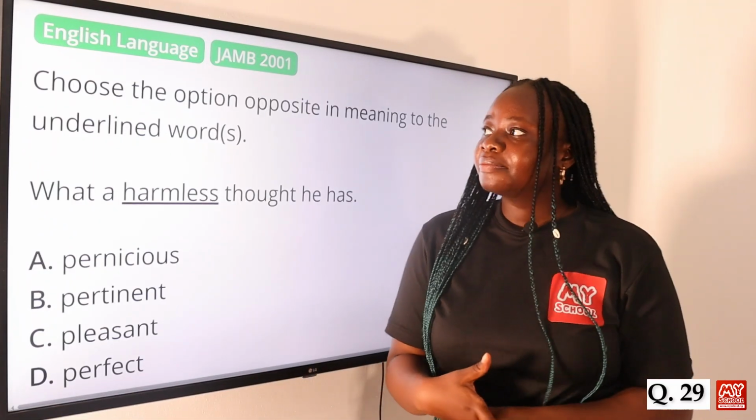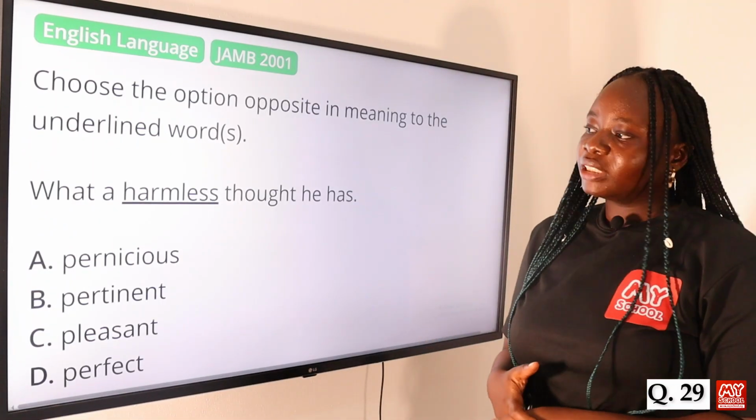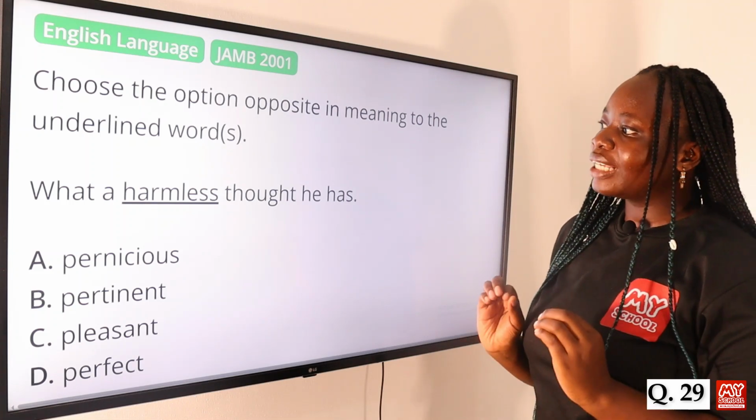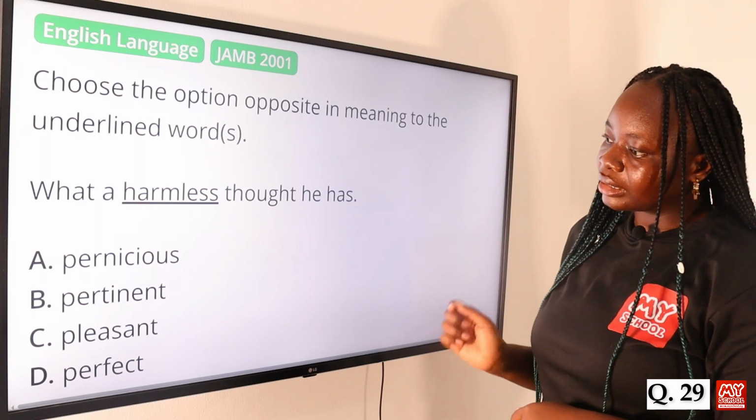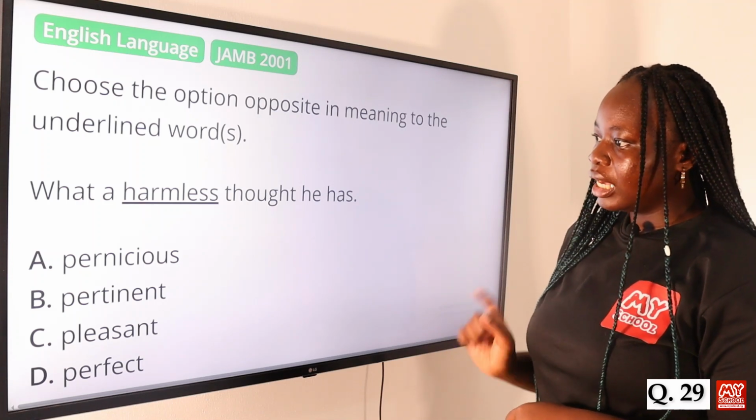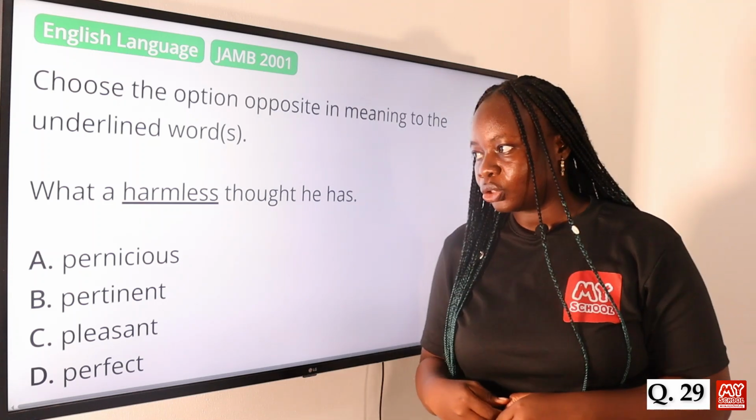Question 29. Again, we have to select the option opposite in meaning to the underlined word. What a harmless thought he has. Option A, pernicious. B, pertinent. C, pleasant. And D, perfect. The answer to this question is option A, pernicious.